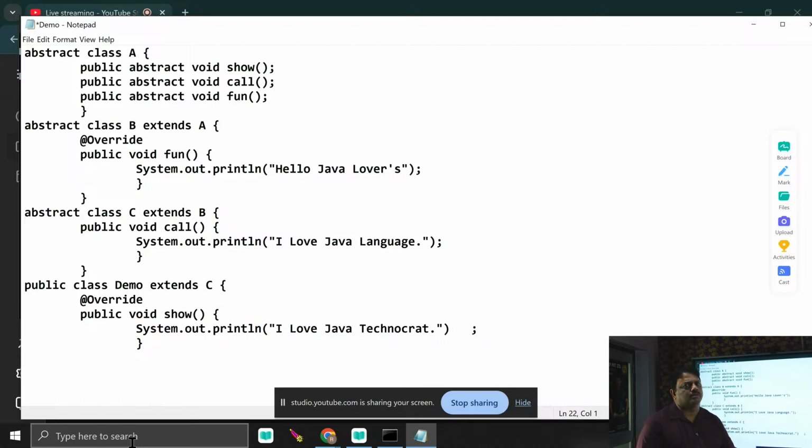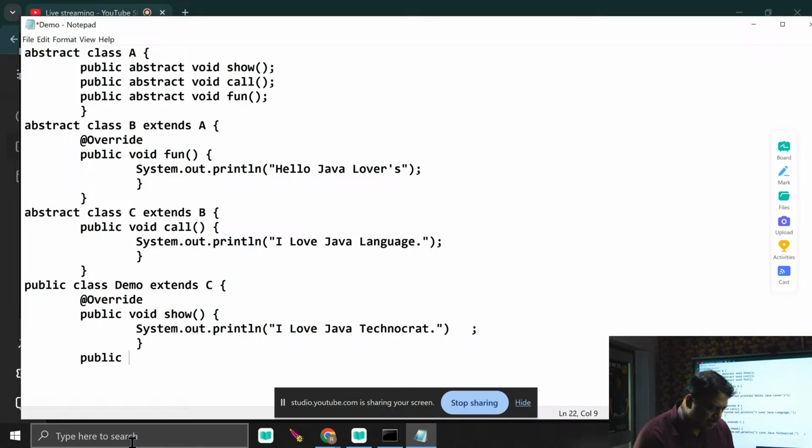Every problem is solved. Now the demo class is inherited from C. When it is inherited from C, it is bound to override one method, that is show. Because C class is inherited from B, it is bound to override two methods, but it overrides only one method, that is call. B class is inherited from A. When B class is inherited from A, it is bound to override all three methods, but it overrides only one method. Fine. Anyway, I just move to the next job.